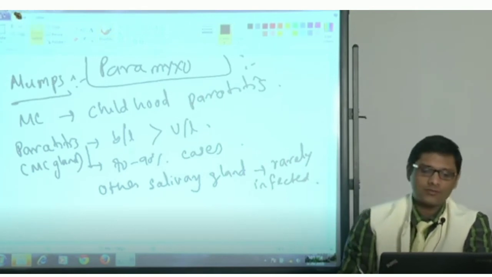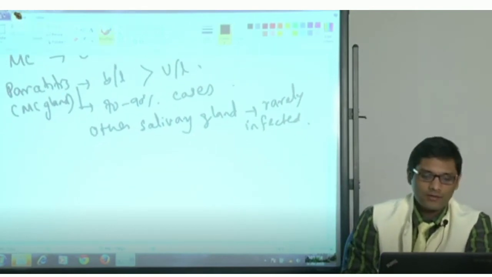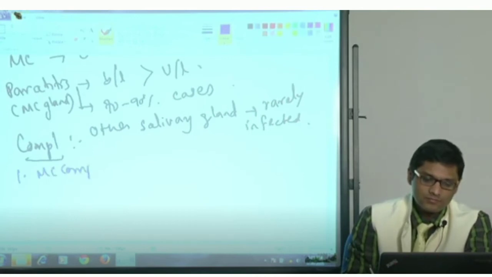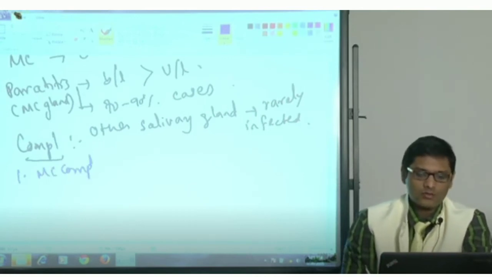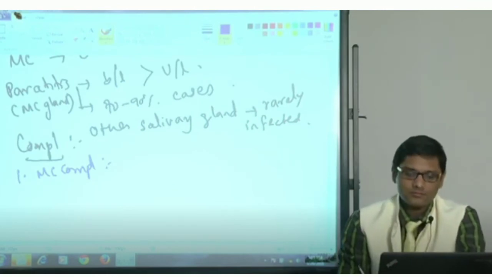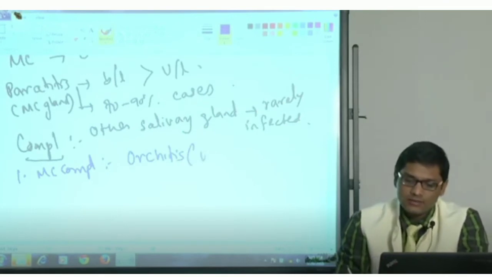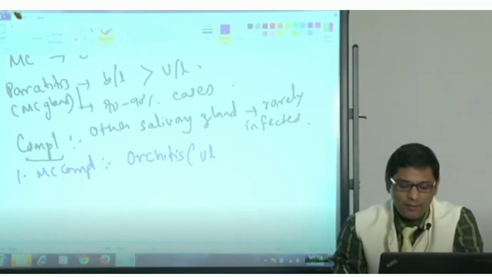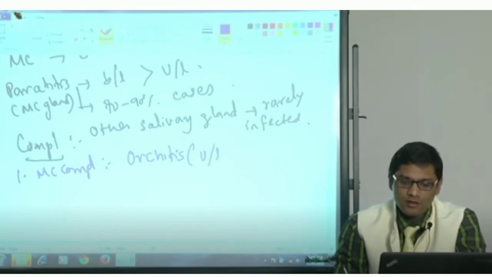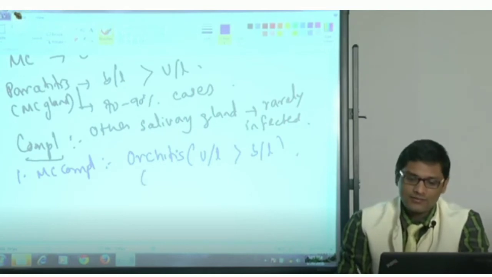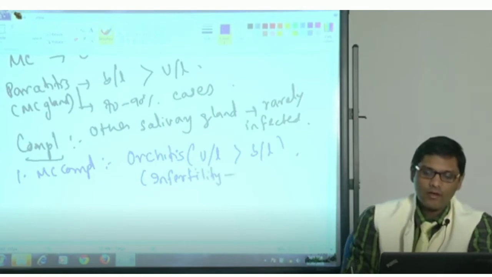Coming to the complications, the most common complication is orchitis. Orchitis is more often unilateral than bilateral. That is the reason why infertility following mumps orchitis is rare.